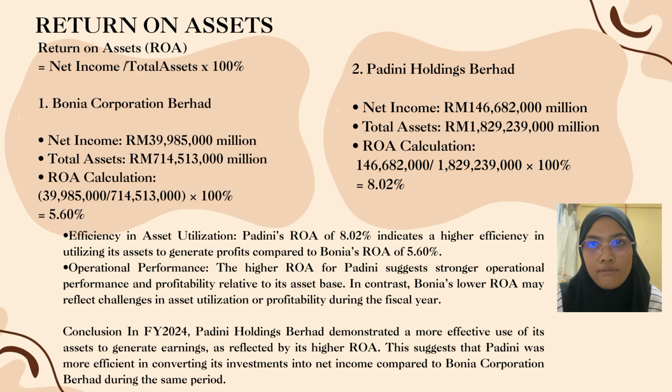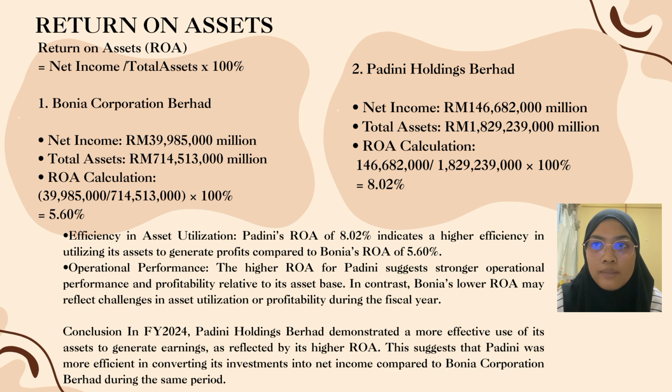Return on asset. First, the formula of return on asset is net income divided by total asset times 100%. For Bonia Corporation Berhad, net income is 39,985 million and total asset is 714,513 million. So we divide and times 100%, and we get 5.60%.